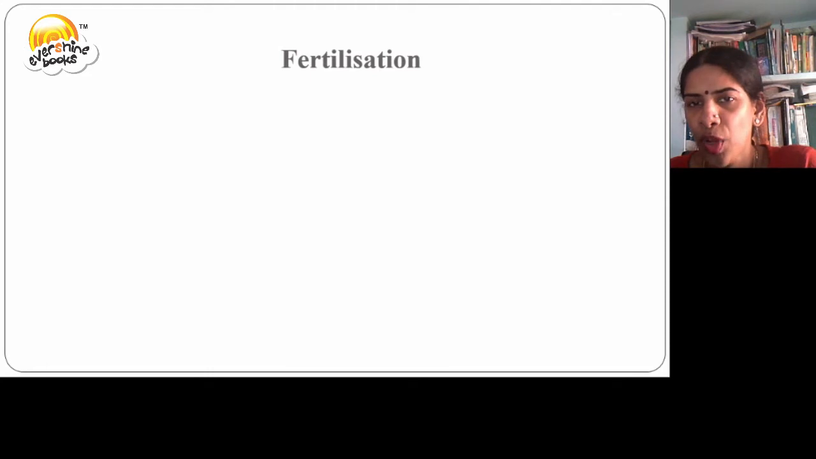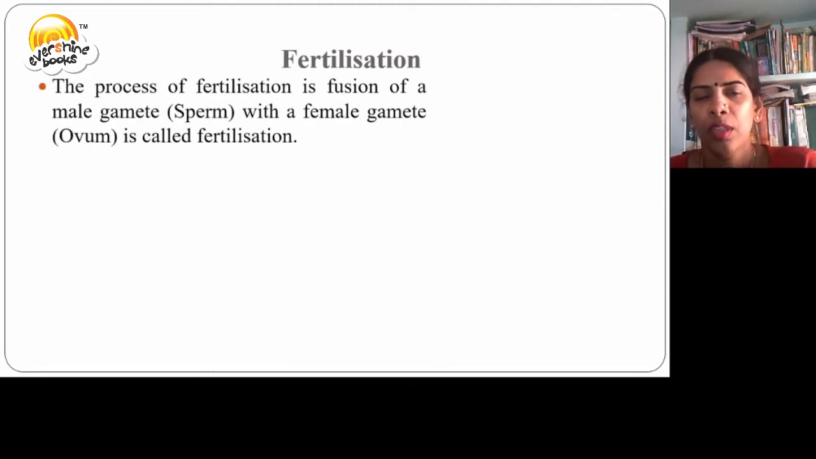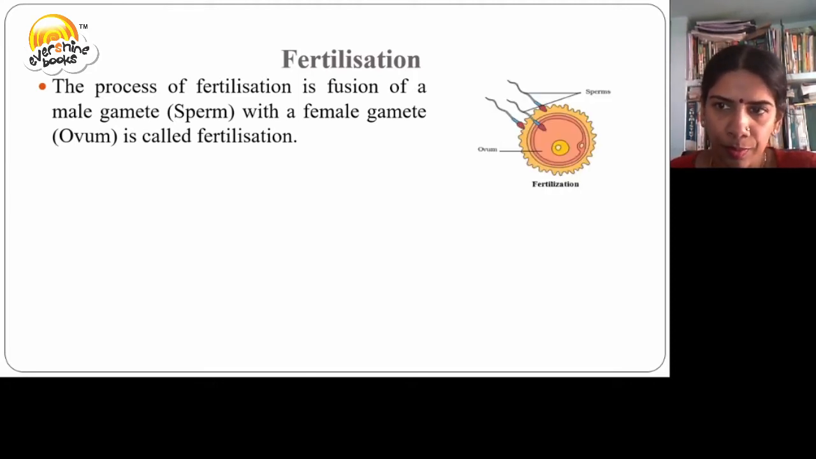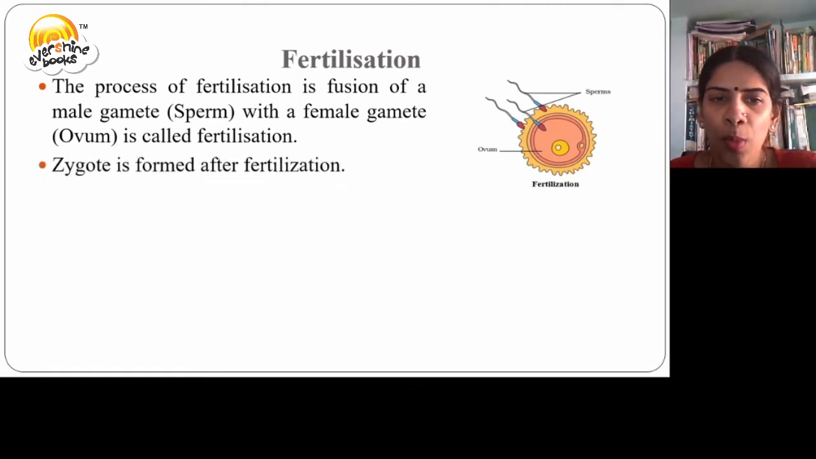Let us see the meaning of fertilization. The fusion of a male gamete, that is a sperm, with a female gamete, the ovum, is called fertilization. Zygote is formed after fertilization.